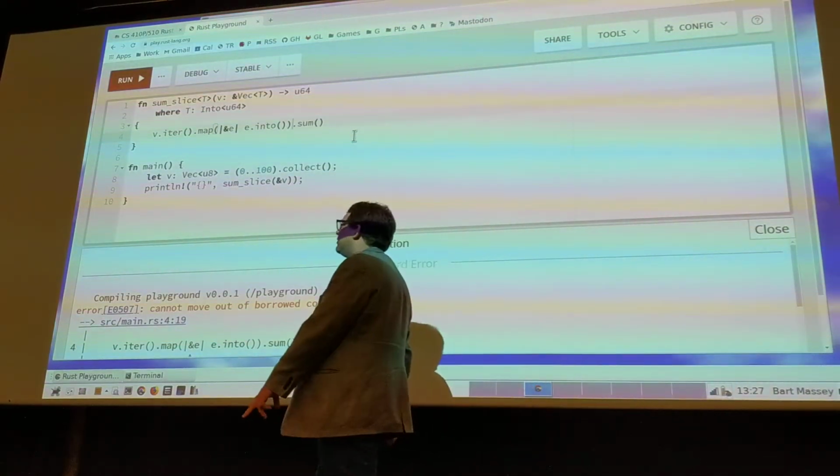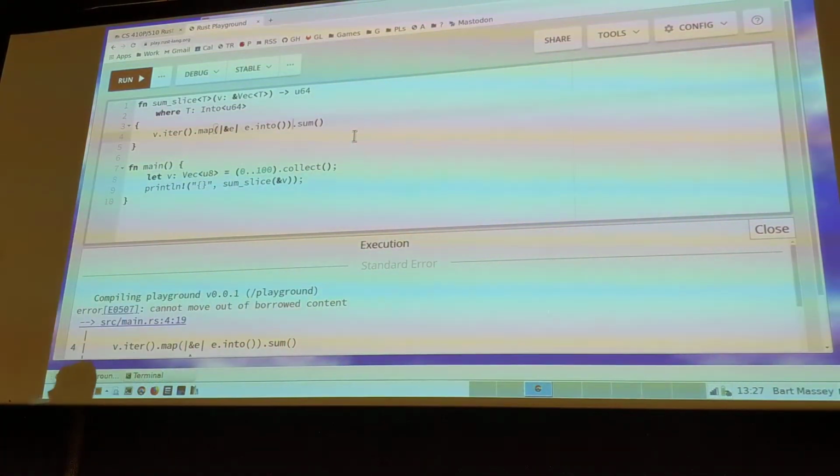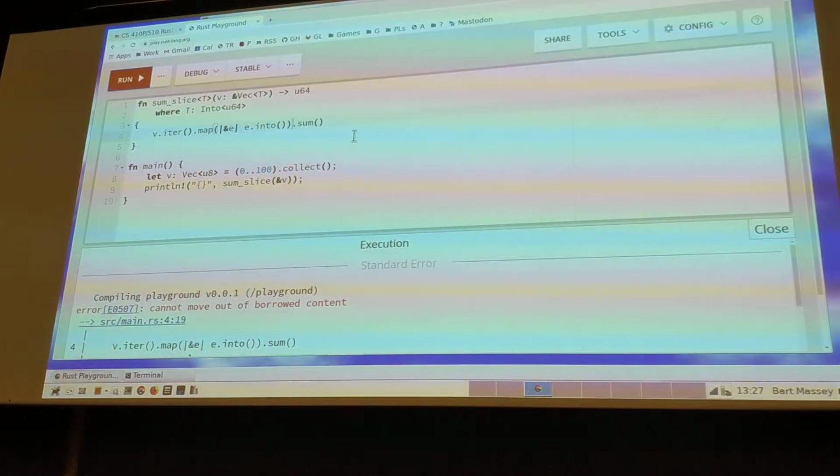Where is it trying to move out of borrowed content? We could go down and look at the message, but you should be able to see it now that we know it's there. You don't know that T is copied. Oh, and why does T need to be copied? Because you're copying it out of your vector. Yeah, where? Exactly where in that? In map, in the argument to map, right? I say ampersand E. That effectively dereferences E. And then I'm going to call E dot into, which I'm calling by value. Into takes a value, not the address of a value. Oh, so I need a copy type.